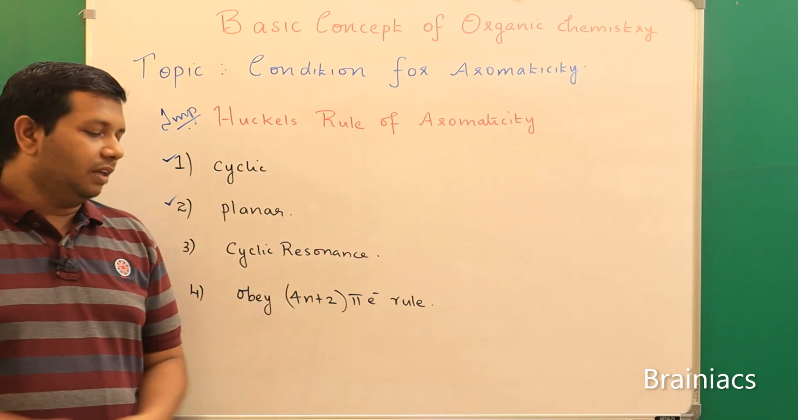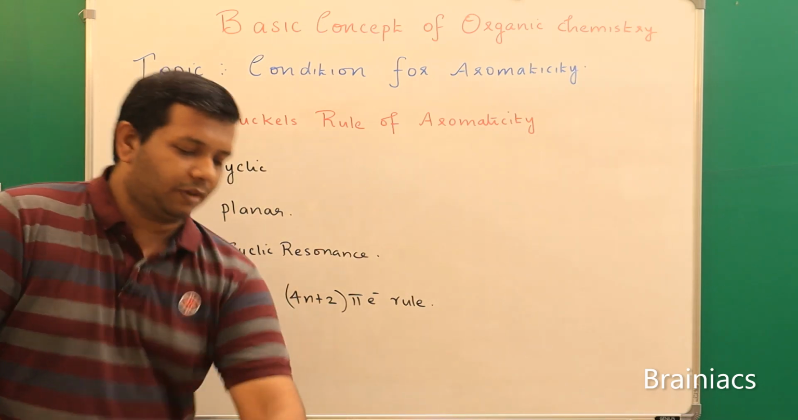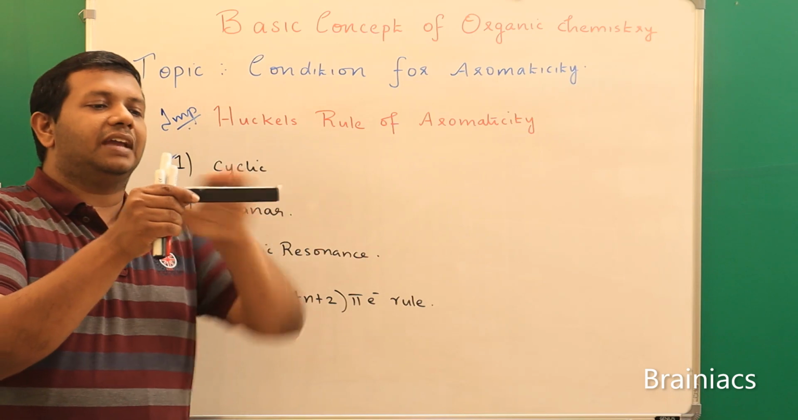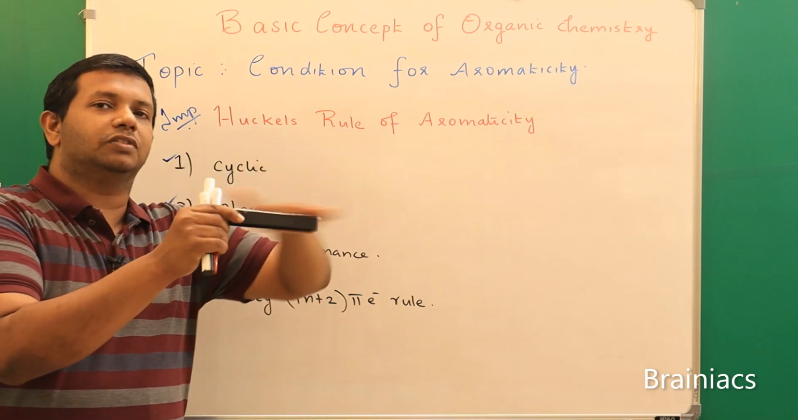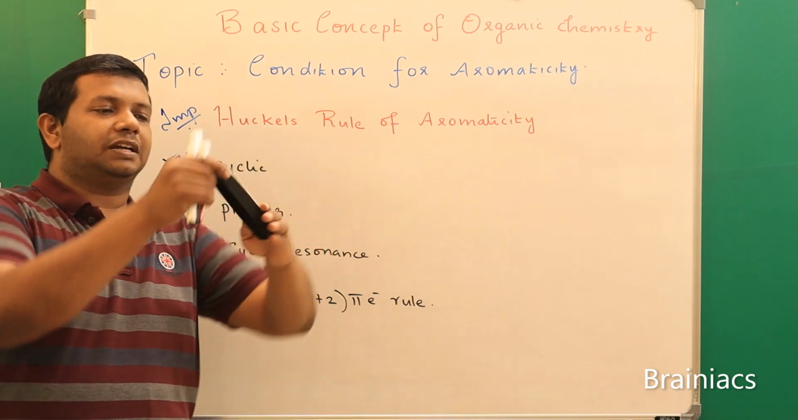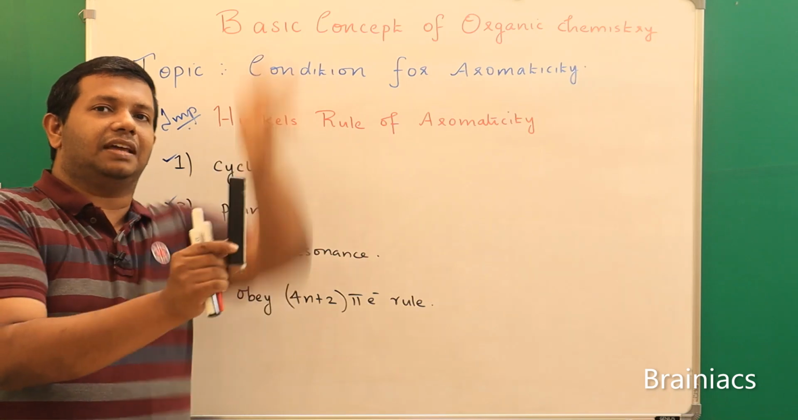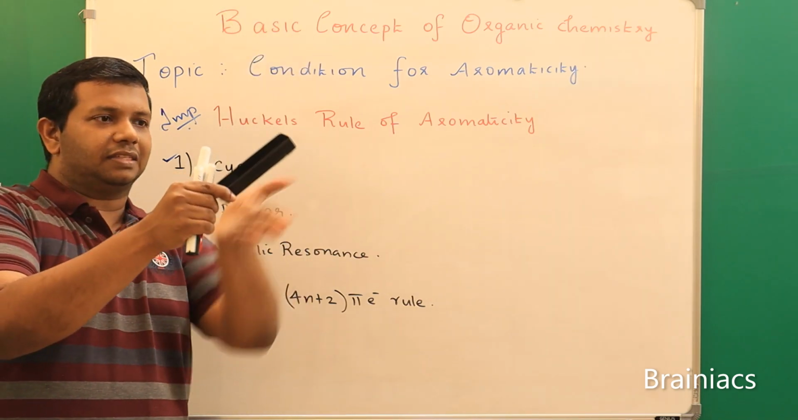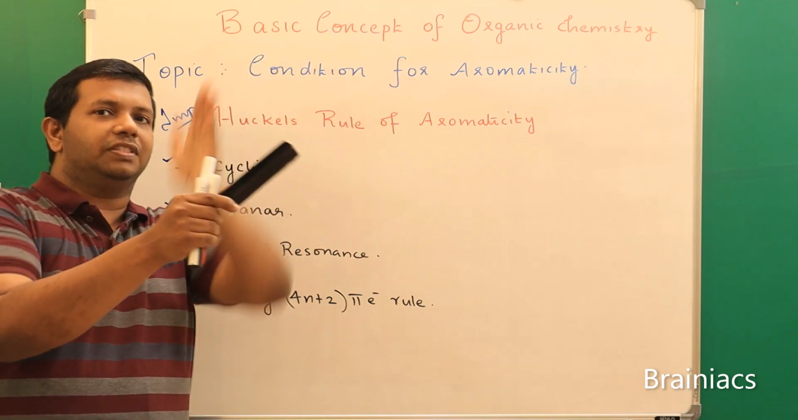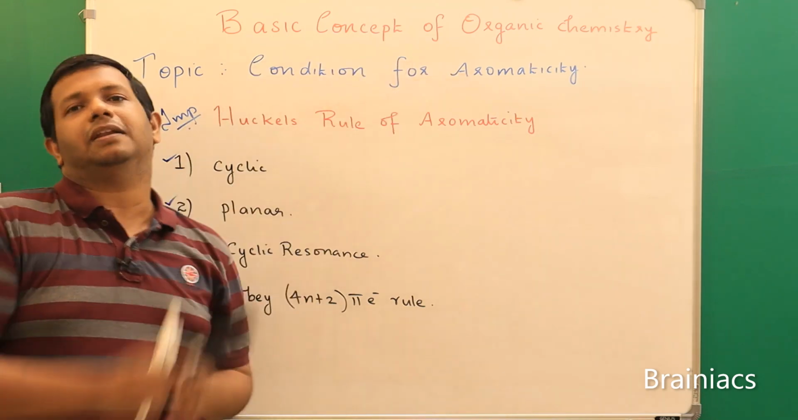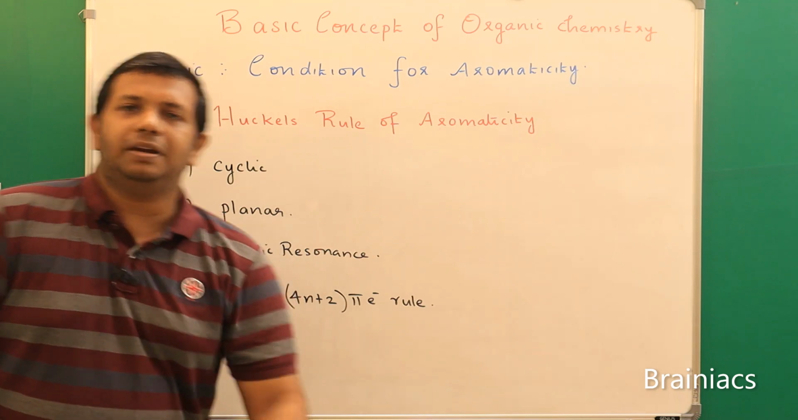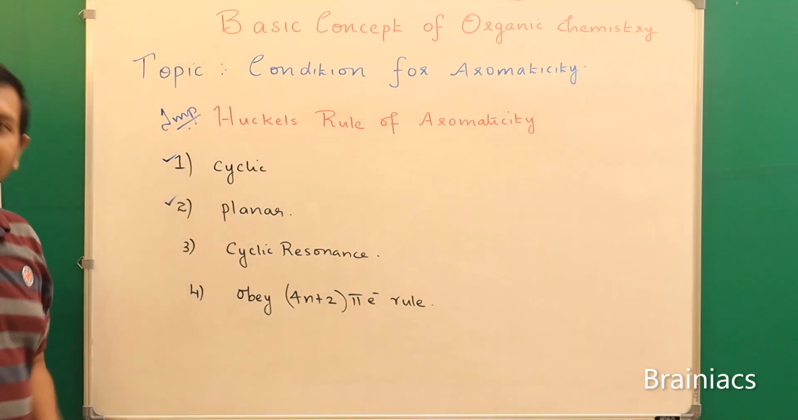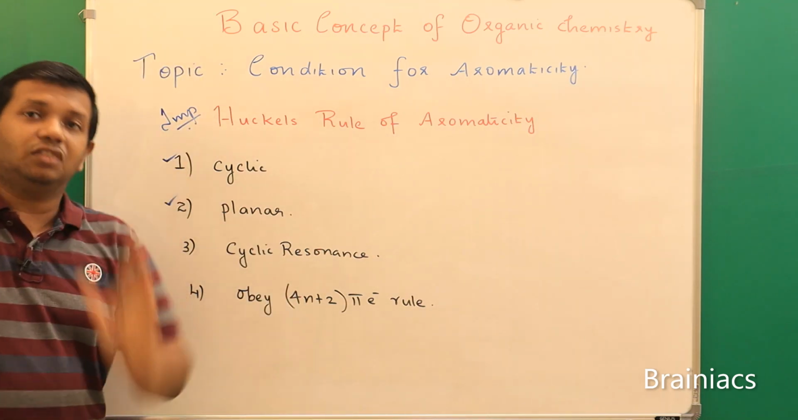Single plane means we know there are different planes. For example, if you take this duster, I can say this is the horizontal plane of this duster, correct? And if I keep this duster like this, I can say this is the vertical plane. And if I put it like this, it is neither horizontal nor vertical, it's an inclined plane. Okay, so if somebody says that an organic compound should be planar, means the ring structure,